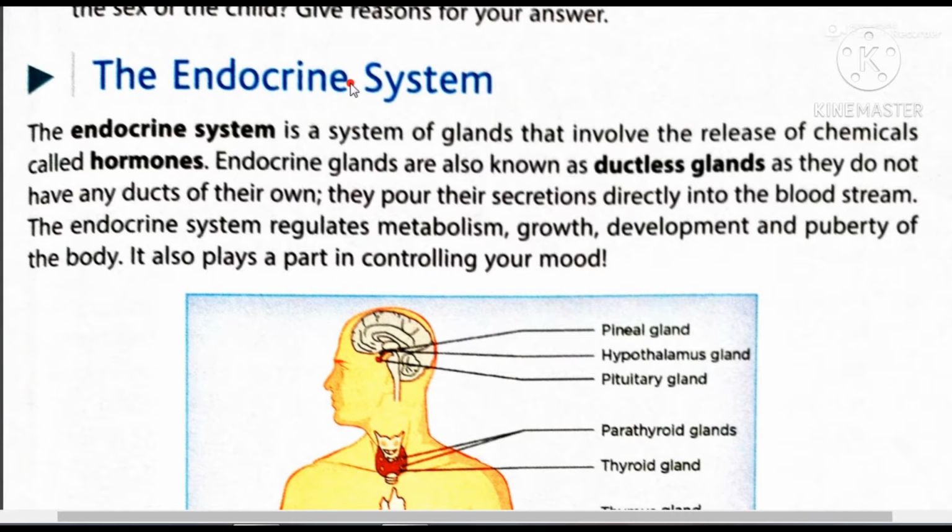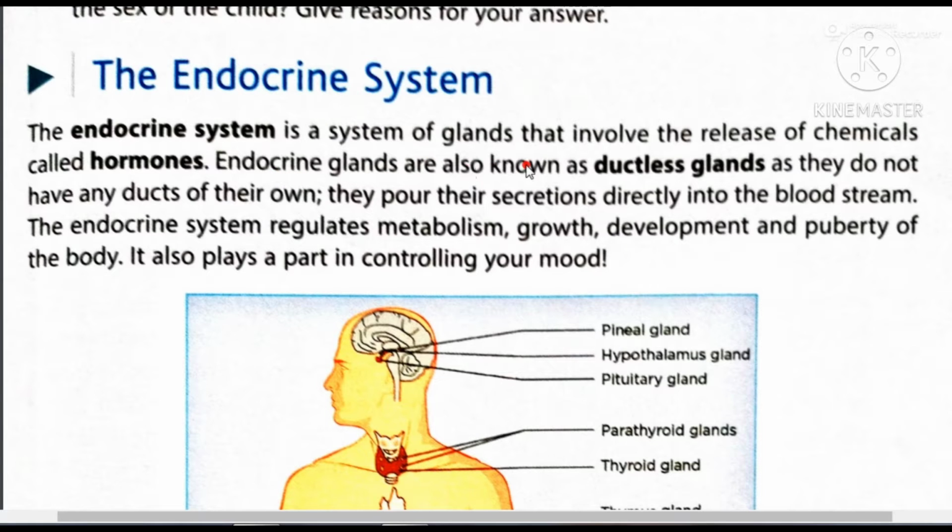In the previous session I discussed a word, gland. I told you that a gland is basically a kind of cell which releases something. So this system is related to glands. The endocrine system is a system of glands that release chemicals called hormones. So in the endocrine system, the glands release a chemical, and that chemical is known as a hormone. So what are hormones? These are the chemicals released by glands.